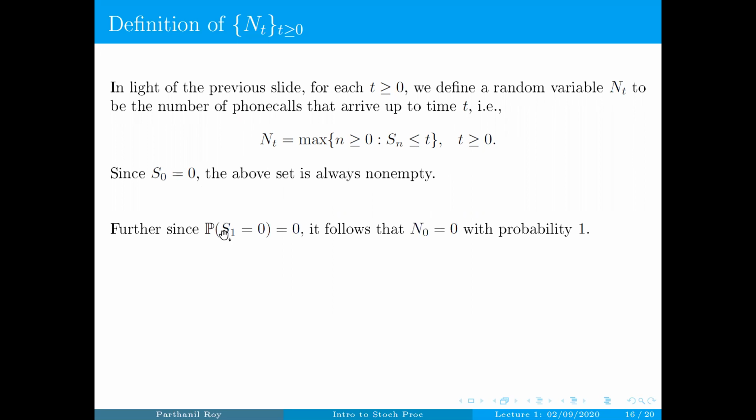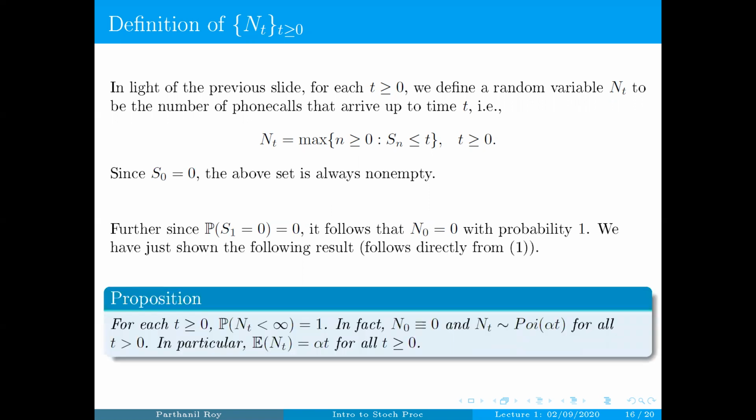Also, S1 is strictly positive with probability 1. S1 taking the value 0 has probability 0. So therefore, it follows that N0 has to be 0 with probability 1. If you put t equal to 0, this set is going to be just, with probability 1, n equal to 0 because S1 cannot be 0, except with probability 0. So therefore, this maximum is going to be 0. Okay.